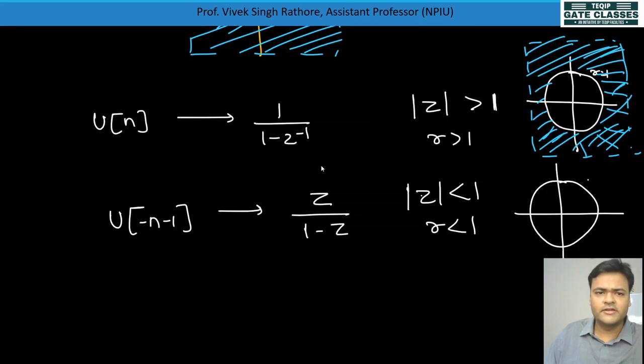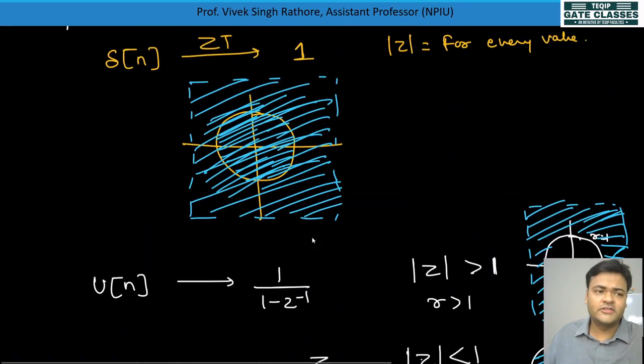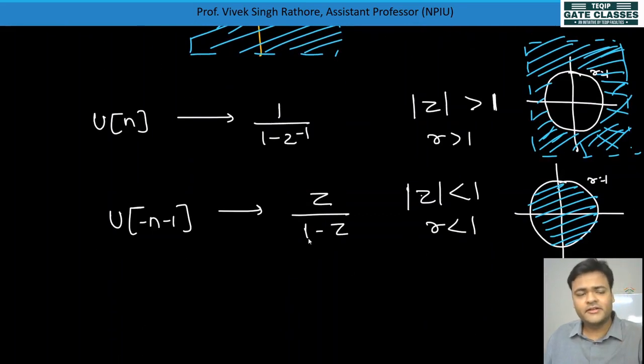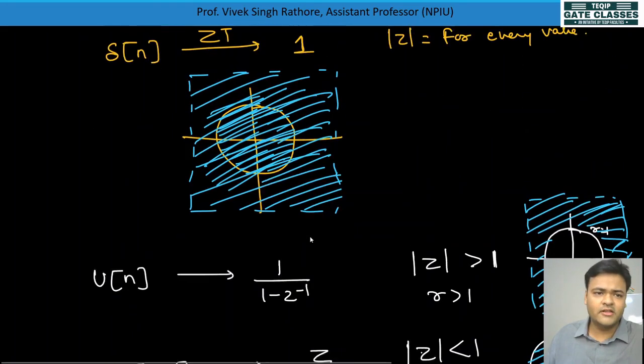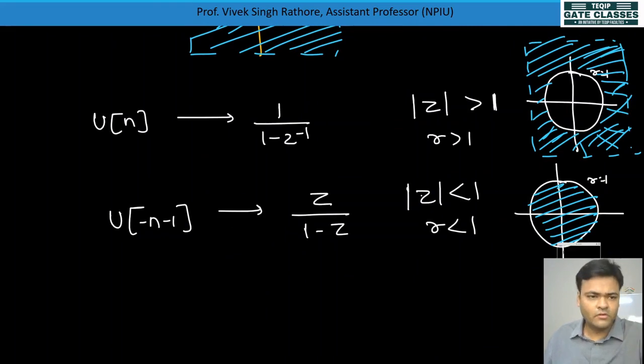The unit circle is r equal to 1, and here we have the region of convergence for r less than 1, so we'll plot like this. So now you must be understanding how we represent the region of convergence, and why we represent it for this type of signal, so that we can understand for which values of r we can calculate its z transform. So today in this lecture we'll close with this much.